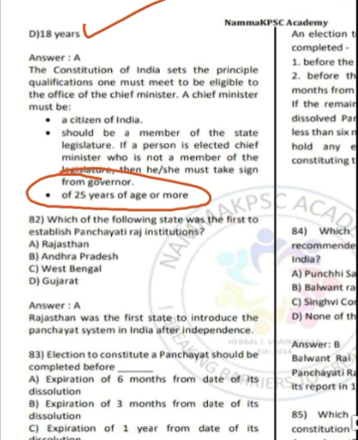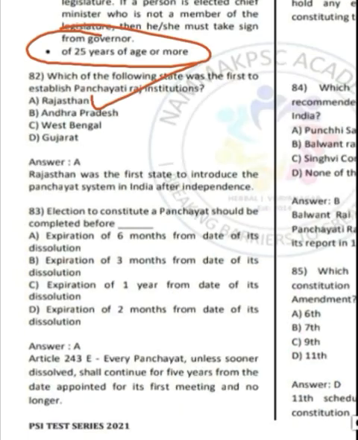Moving ahead to question number 82. Which of the following state was the first to establish Panchayati Raj institutions? Correct answer is option A, Rajasthan. A straightforward fact.